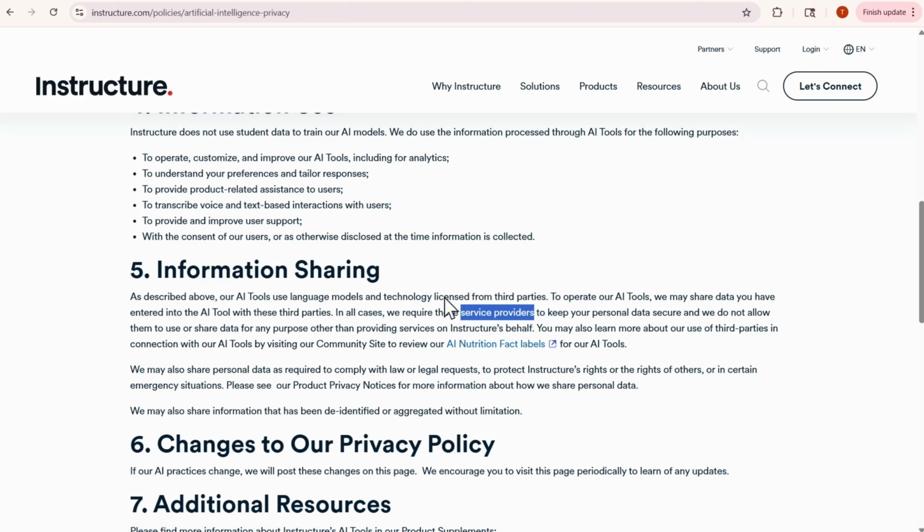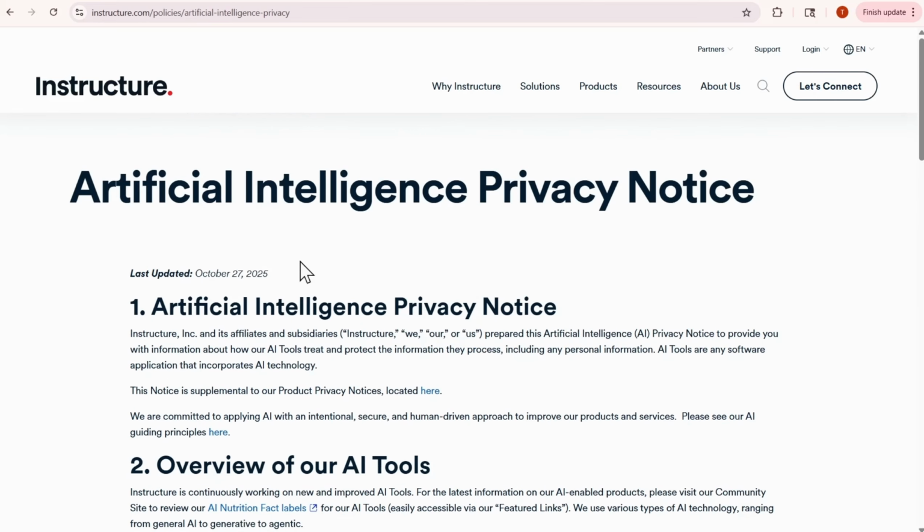I also think something that would be valuable is to list the service providers. In some geographies, this is actually a legal requirement. Now, without knowing the geographies in which these AI tools are offered, I wouldn't be able to opine on whether this information is missing, which is why geography is such an important piece of privacy. Let's say, for example, you are a US-based company. You only offer your services in the United States. You don't use any service providers outside the United States. You don't process personal data outside the United States.